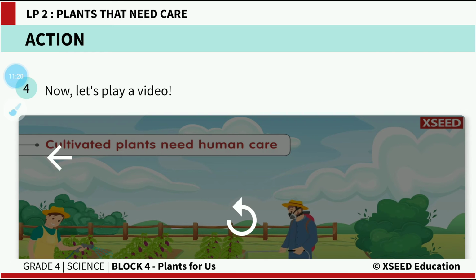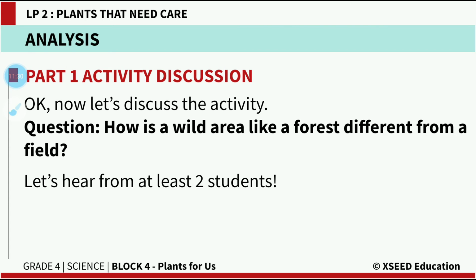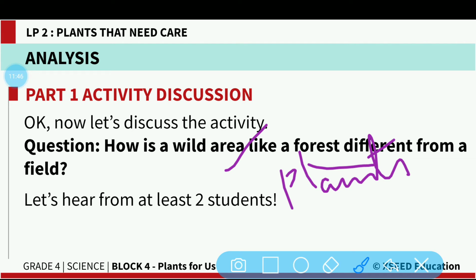So after watching this video, children, we understand what wild plants and cultivated plants are. Here, the first question they were asking is how a wild area like a forest is different from a field. A wild area is an area where plants grow by themselves, and there are so many varieties of plants growing. Here the plants do not require any human care.